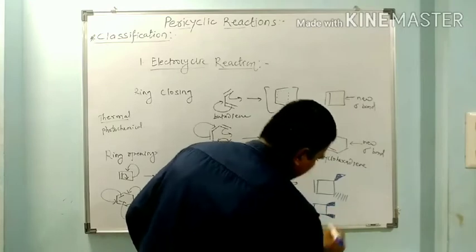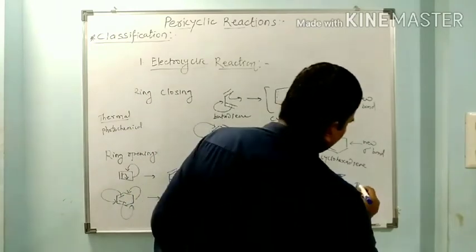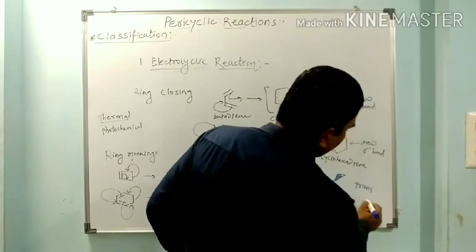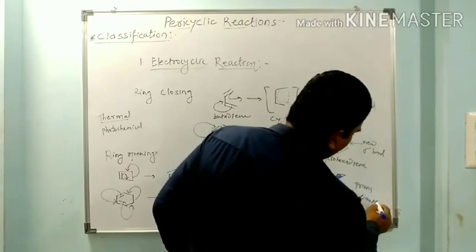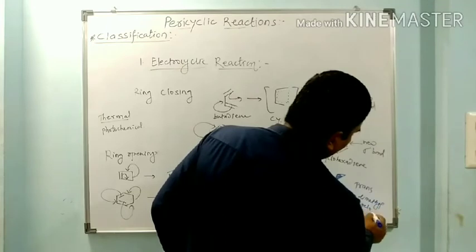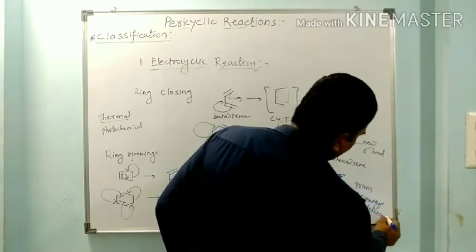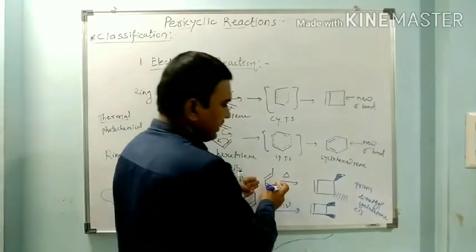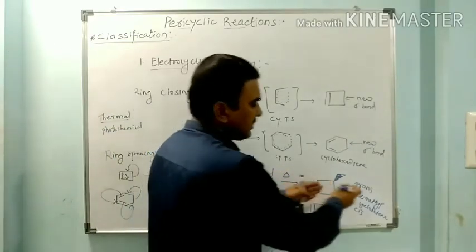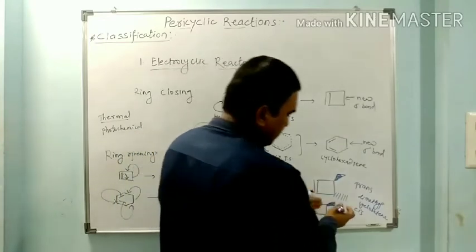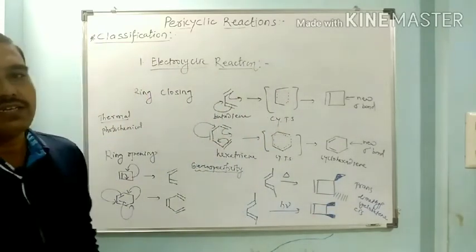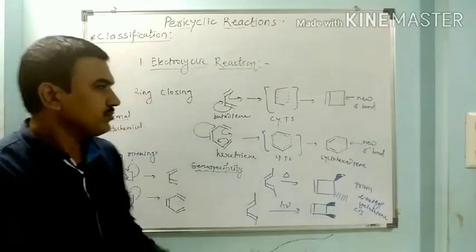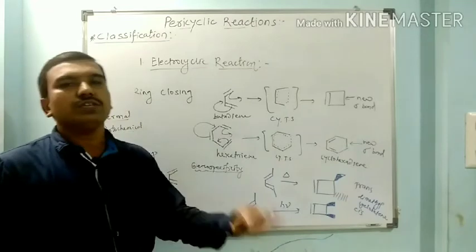So this is trans dimethyl cyclobutene, while this is cis dimethyl cyclobutene. So how is it stereospecific? This reactant when it undergoes thermal reaction gives one product, when it undergoes photochemical reaction gives another product. So we can say electrocyclic reactions are stereospecific in nature. Thermally gives one product, photochemically gives another product.